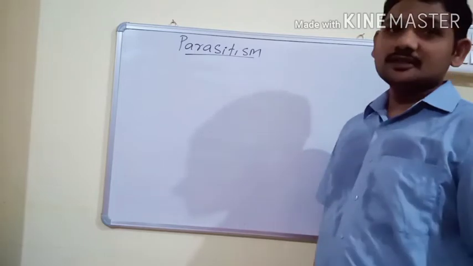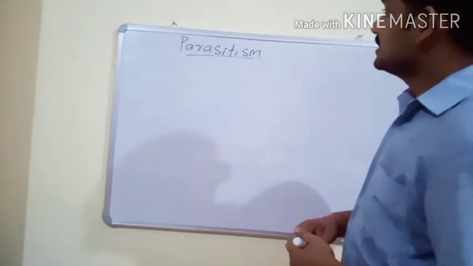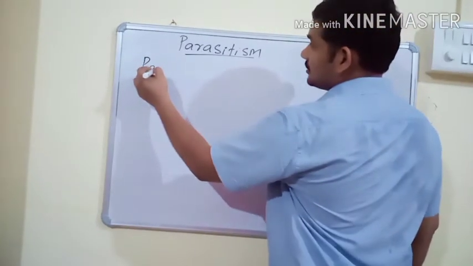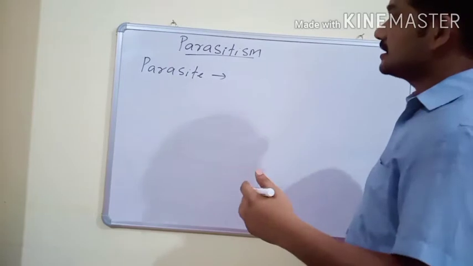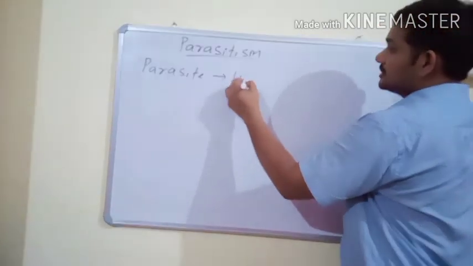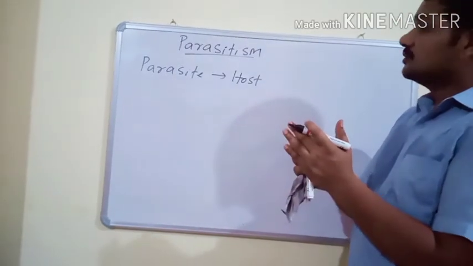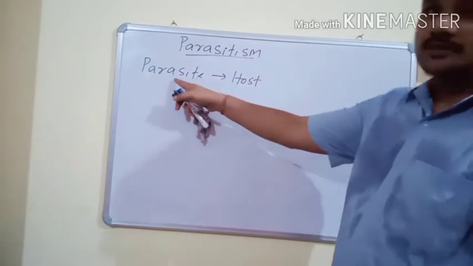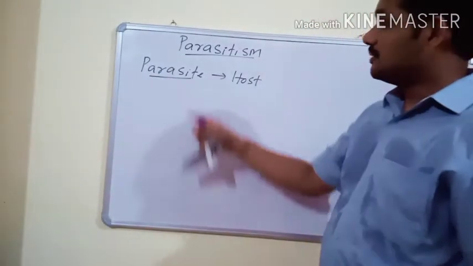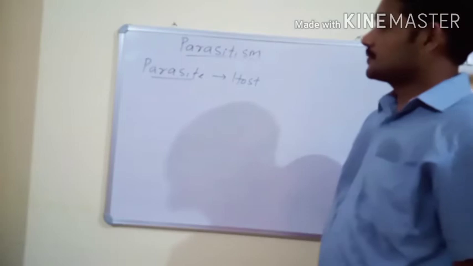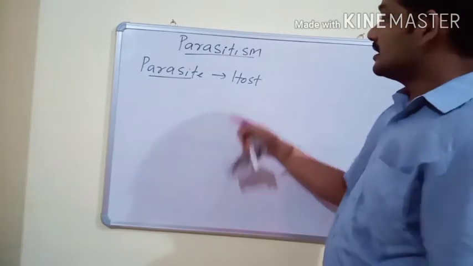So what is parasitism? It is a relationship between living organisms of different species in which one organism is called the parasite, and this parasite obtains food from another living organism, which is called the host. It is an interaction between two members of different species in which one is beneficial and one is harmful. Usually the parasites are smaller than their host, and a part of the parasite or the entire parasite spends its time on or inside the body of the host.